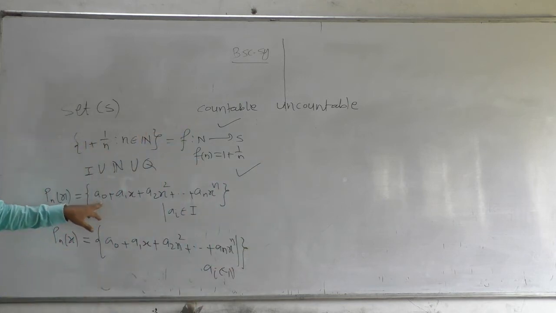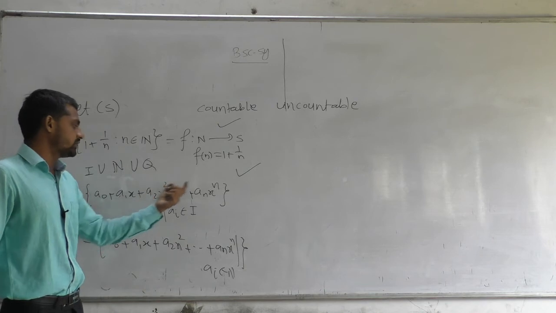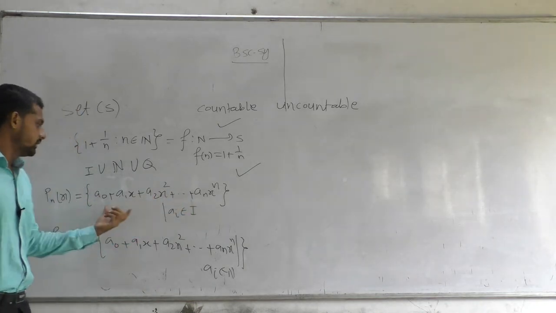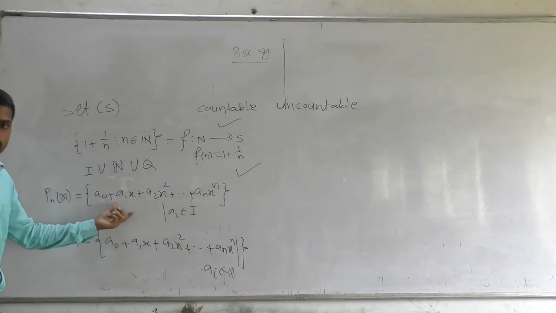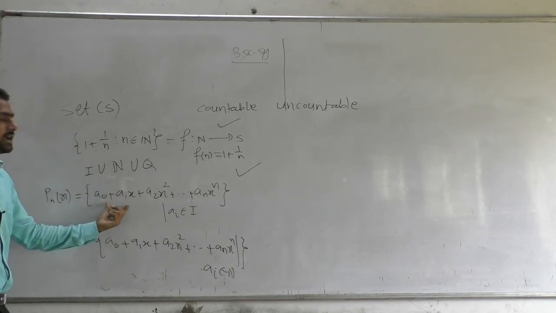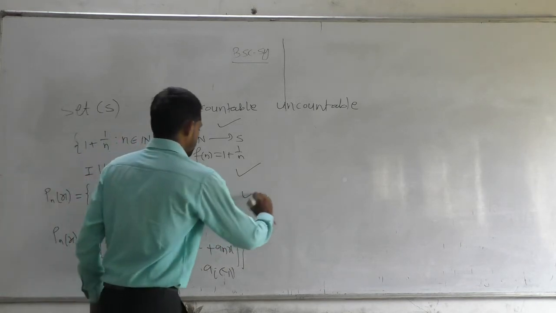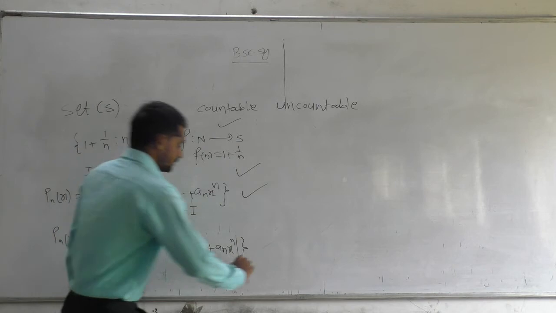Now observe that a0 has countable choices because a0 belongs to I. This has countable choices, this has countable choices, and this has countable choices, which implies that the union of countable sets is countable. We can use the theorem that we have studied in the last lecture, which says that the countable union of countable sets is countable. Therefore this is countable. Also this is countable.